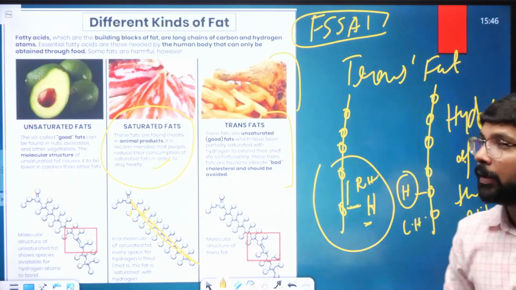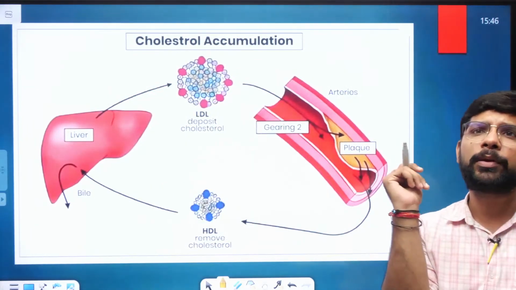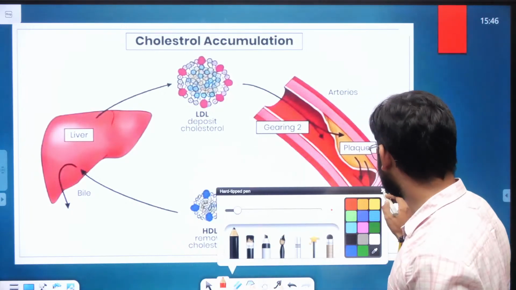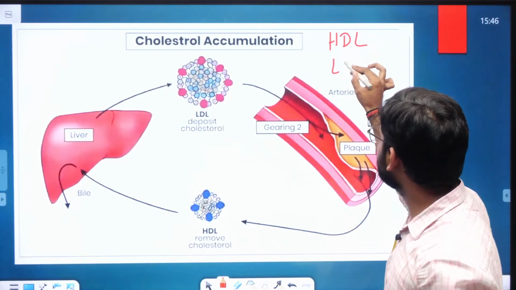Okay, fine. Now let's move to another part, how it is accumulated in the human body. Initially we focus on HDL and LDL.